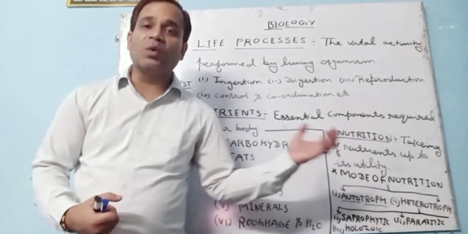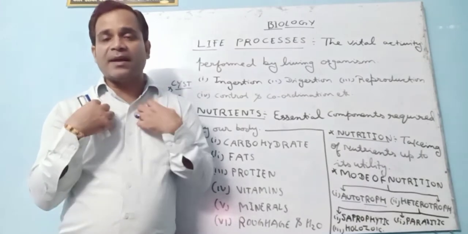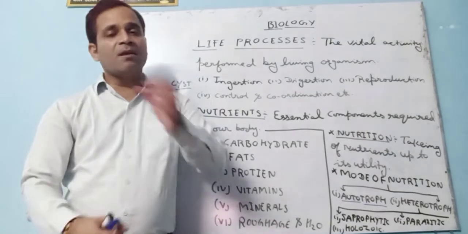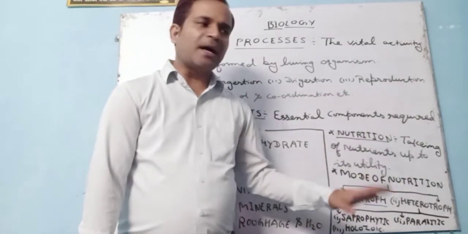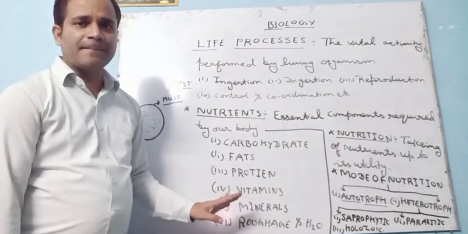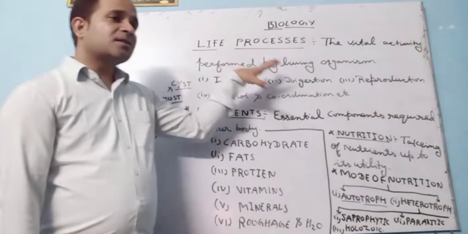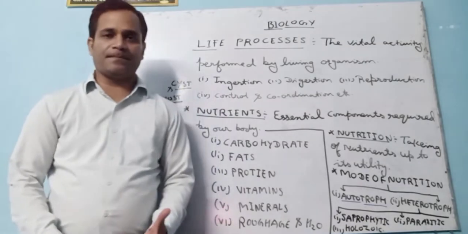And the third one is holozoic, the organisms which feed on complex food. So even we all are holozoic. Why am I saying holozoic? Because we all take complex food, students. So I hope whatever I have written here, all this is clear. So in this topic, students, we have to start from a system.